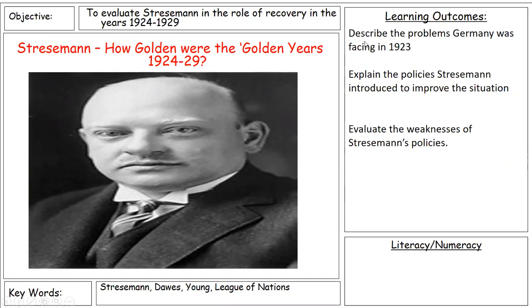Now the outcomes of this lesson will be to describe the problems Germany was facing in 1923, explain the policies that Stresemann introduced to improve the situation, and evaluate the weaknesses of Stresemann's policies. And some of the key words that we're going to come across today are Stresemann, Dawes, Young, and League of Nations.